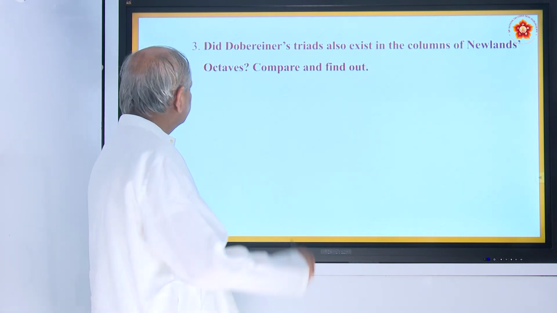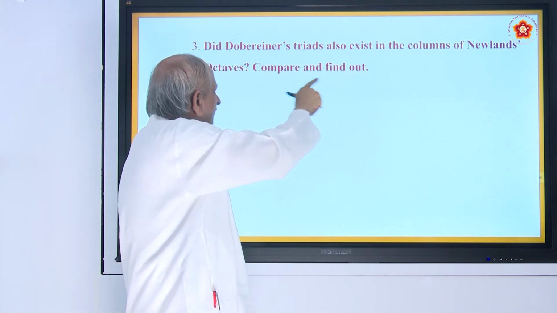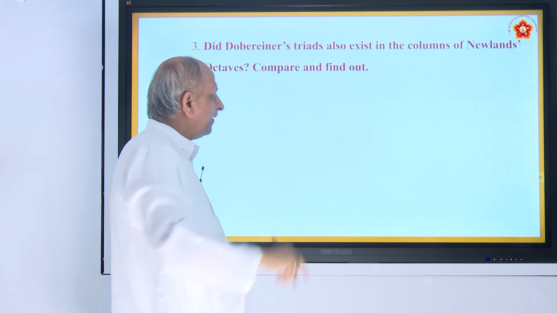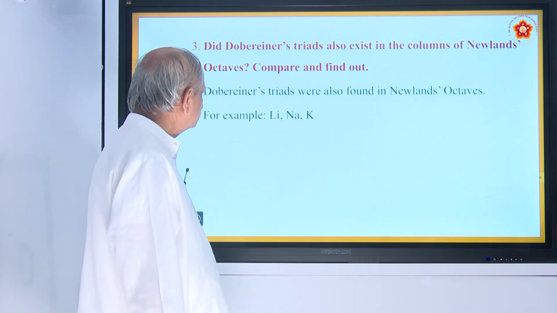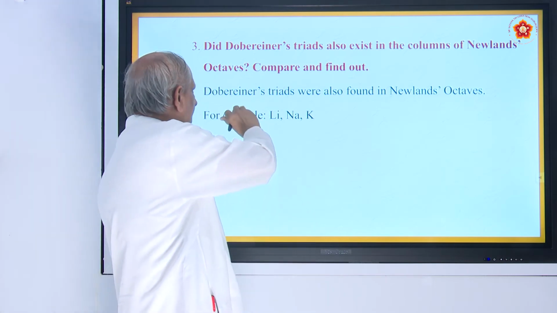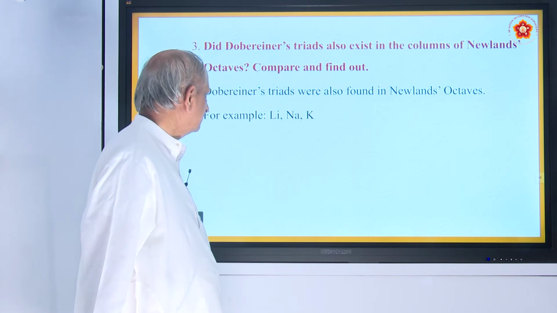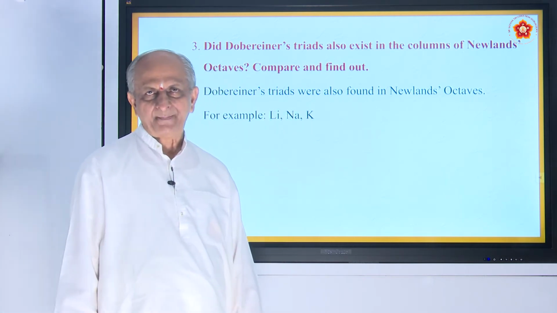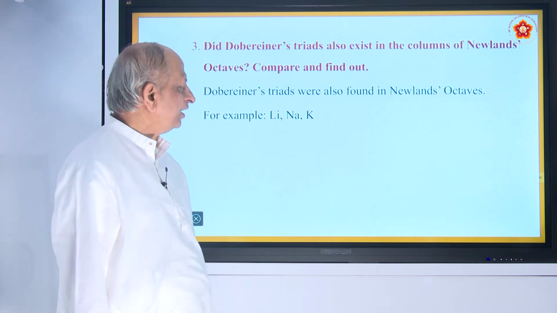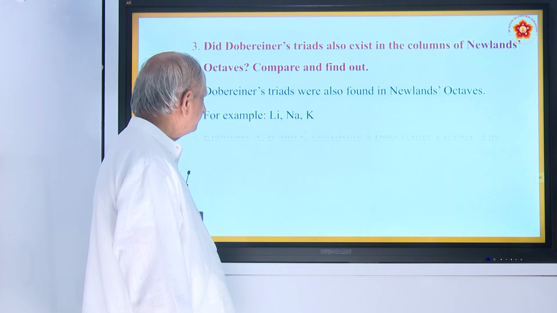And the third question is, did Dobereiner's triads also exist in the columns of Newland's octaves? Compare and find out. So yes, Dobereiner's triads are also found in the Newland's octaves. For example, lithium, sodium, potassium, they are metals, so they are also included in the Newland's law of octaves.